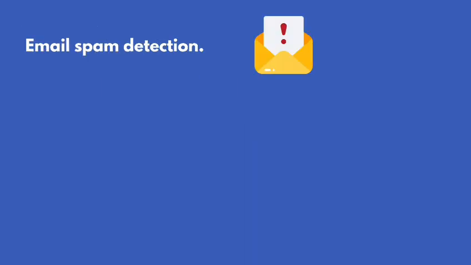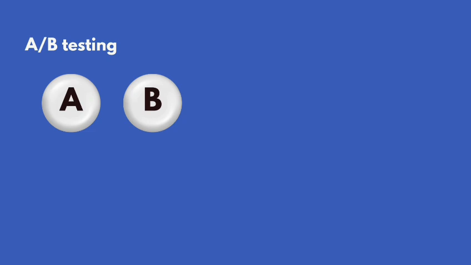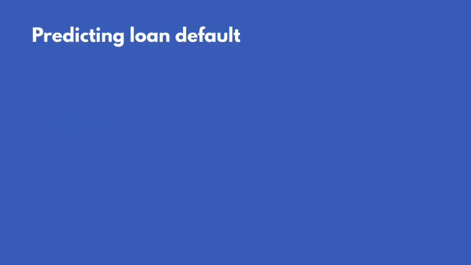Email spam detection: each email is a success or failure, spam versus not spam. A/B testing: the number of users who clicked button A versus button B follows binomial. Predicting loan default: if default, it is 1, or if not a default, it is 0.